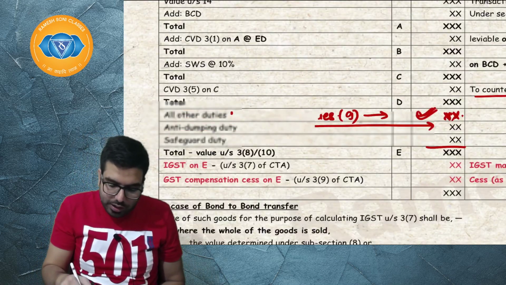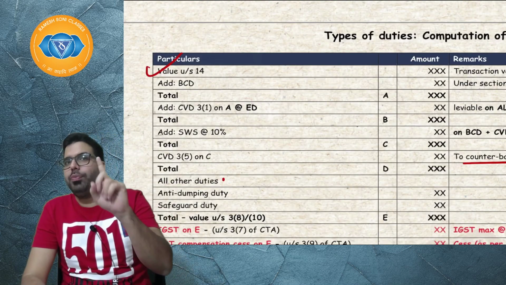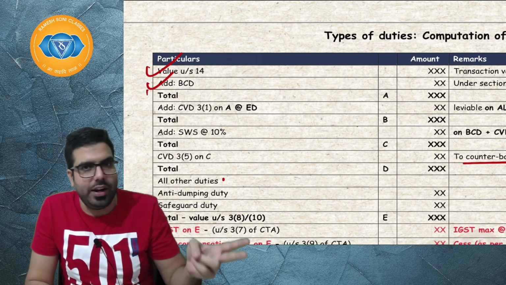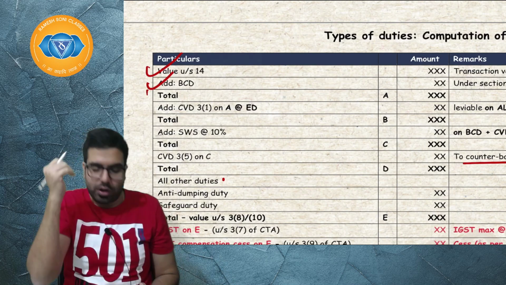Sir, till now what did we learn? Till now we learned that value under section 14(1) or 14(2) has to be taken. Sir, I'll charge basic customs duty. Preferential rate of duty can also be charged. Next, sir, for preferential rate of duty, 4 conditions have to be satisfied.